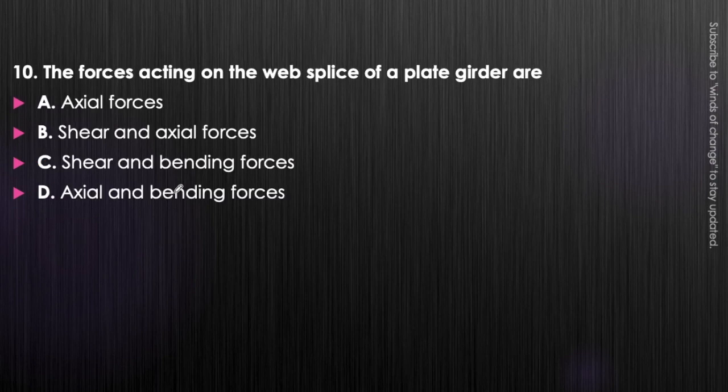Okay, next question. The forces acting on the web splices of the plate girder are axial force, shear and axial force, shear and bending force, or axial and bending forces. Just think about it. We are talking about the forces acting on the web splice of the plate girder. On the web splice of the plate girder, what will be the force that will be acting?